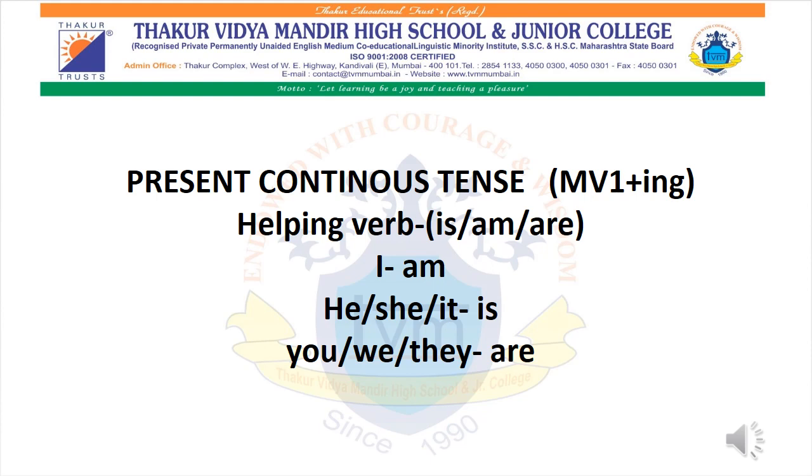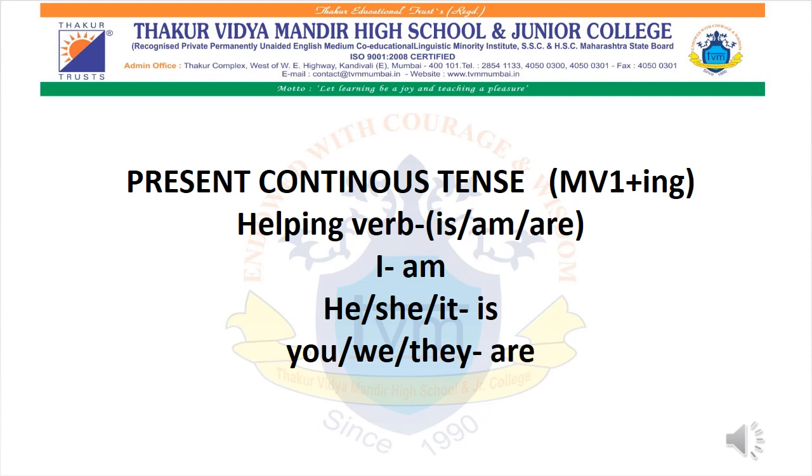So, if it is for the first person, like I, then you have to use am. If it is for the third person, he, she, or it, then you have to use the helping word is. And if it is you, we, they, then you have to use the helping verb are. Okay, I repeat it once again.